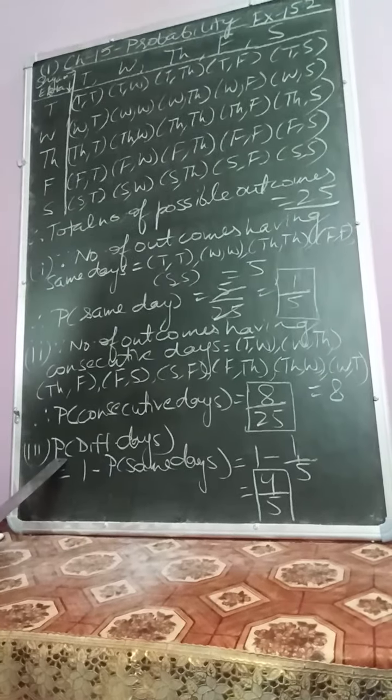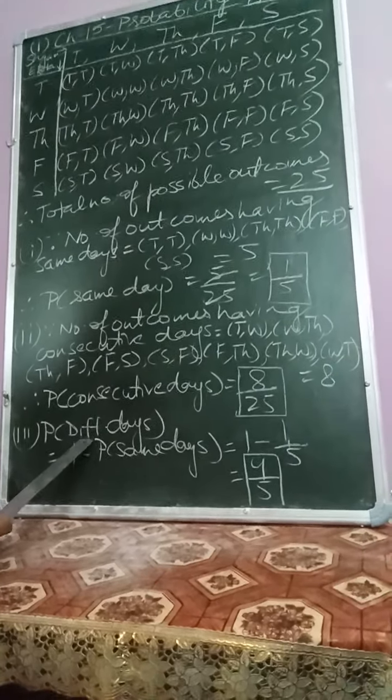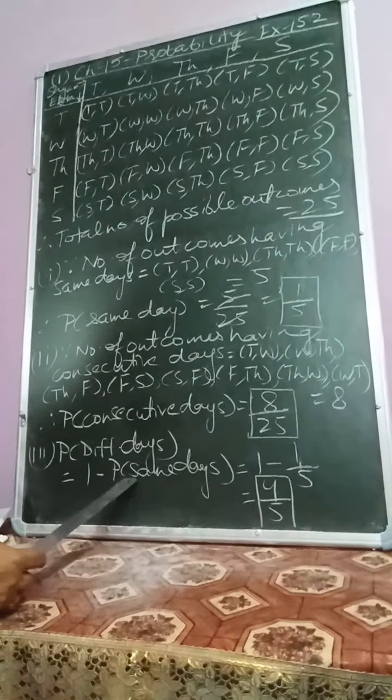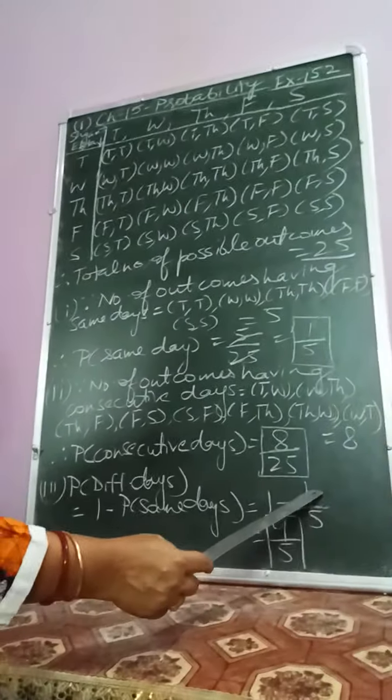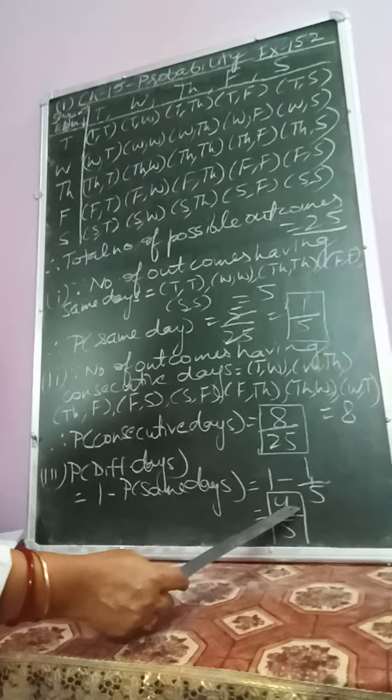Third part, probability of them visiting on different days will be 1 minus probability of them visiting the same day, which will be 1 minus 1 upon 5, which is coming 4 upon 5.